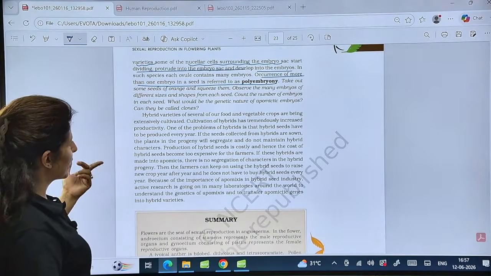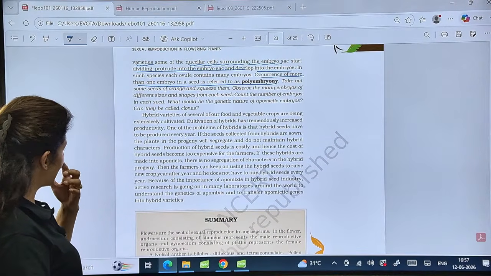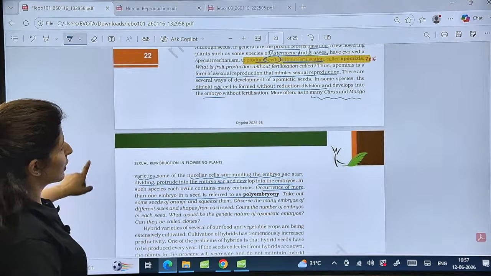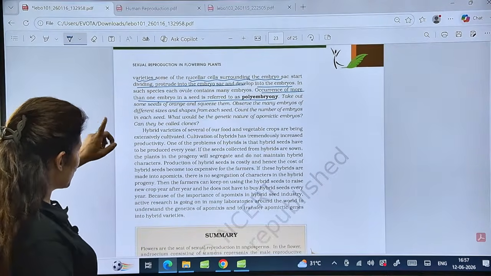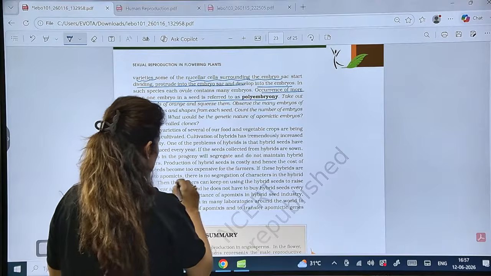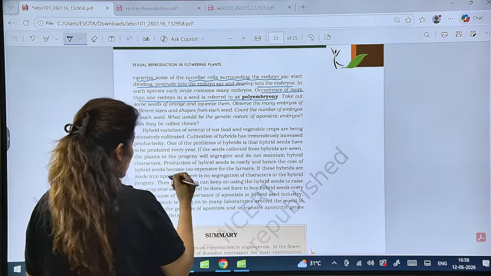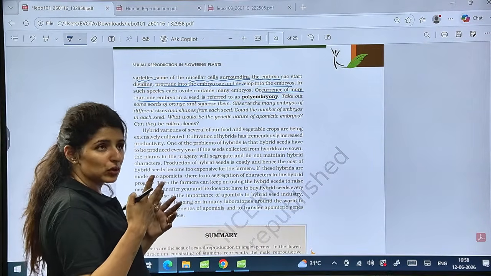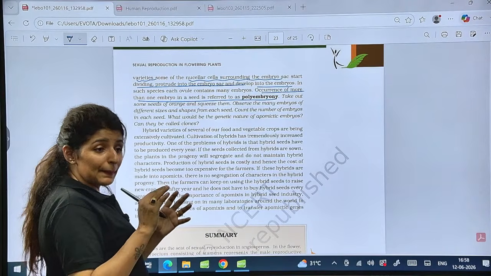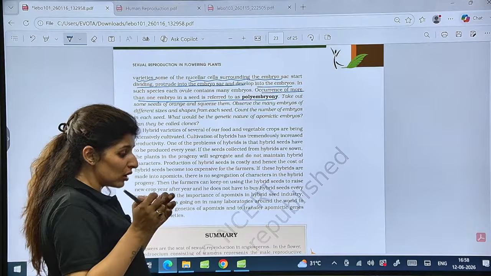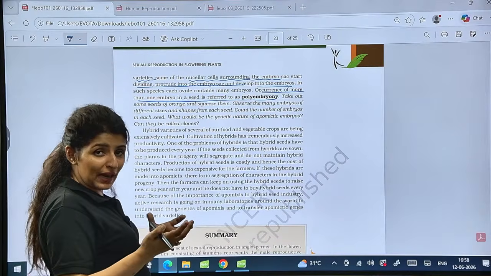Please tell me these points are clear to you all. And what is the advantage of apomixes? What is the advantage here? So apomixes is a great technique. See here. So apomixes, because seeds are produced, but without fertilization, there is no evolution here. So no new characters have been added, right?